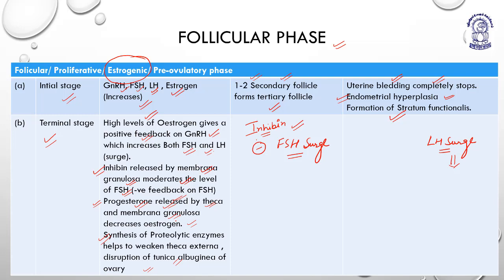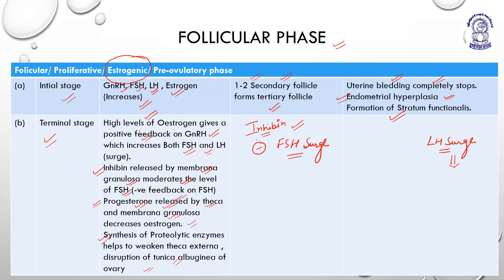Okay, so this phase is just before the ovulatory phase. That is why the changes are just to make a continuity, just to create a picture. So what you have to remember, in the terminal stage, high levels of estrogen, further high levels of FSH, LH and GnRH, because estrogen puts a positive feedback.